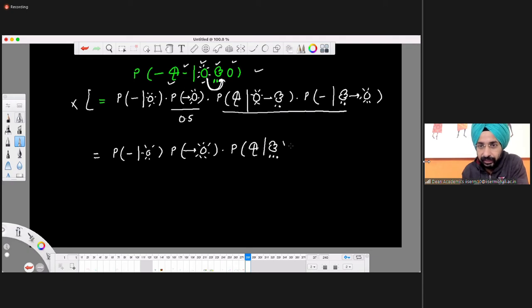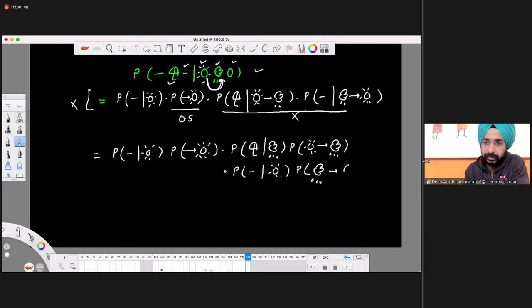Times the probability of transiting from sunny to raining, because the previous one was sunny. That's the correct way. This was the incorrect way. And likewise, the next one: probability of observing no umbrella given that it's sunny, and the probability of transiting from the previous state, which was raining, to sunny. That's how we calculate. This is the right way of calculating this probability.